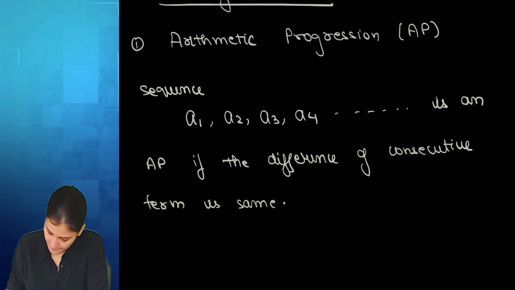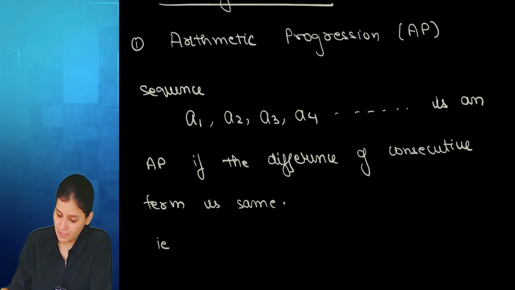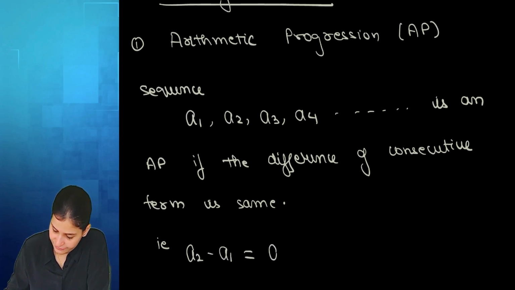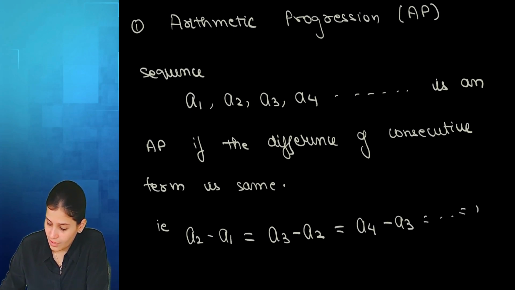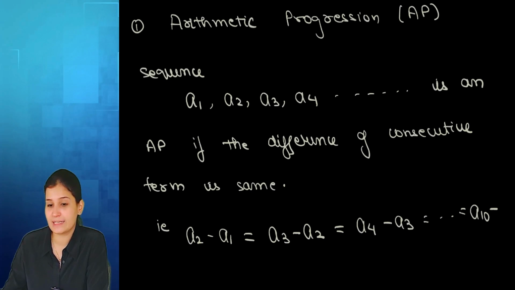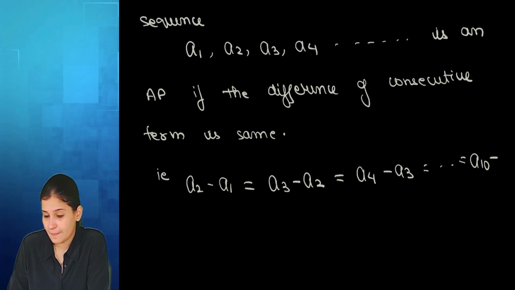What do I mean? Whenever we are subtracting, we subtract the left side number from the right side number. So the difference of the second term and the first term is the same as the difference between the third term and the second term, the same as the difference between the fourth term and the third term. So A10 minus A9.